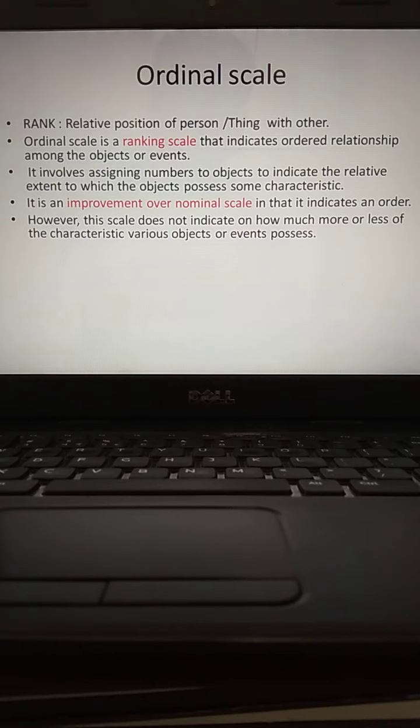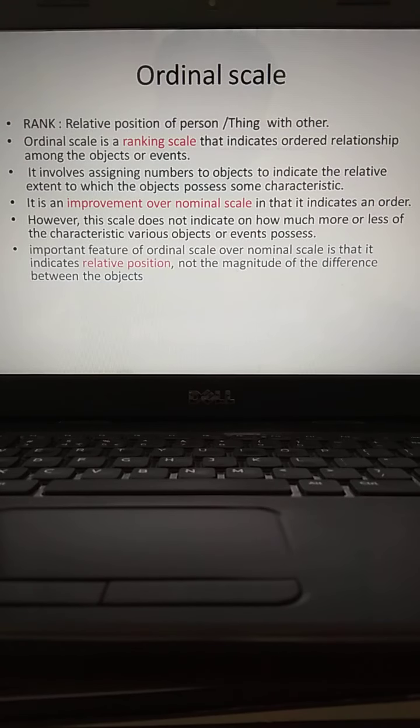The main drawback of the ordinal scale is that in exact quantitative figures, the quality existing in the particular object cannot be understood. An important feature of the ordinal scale over the nominal scale is that it indicates a relative position, not the magnitude of the difference between the objects.